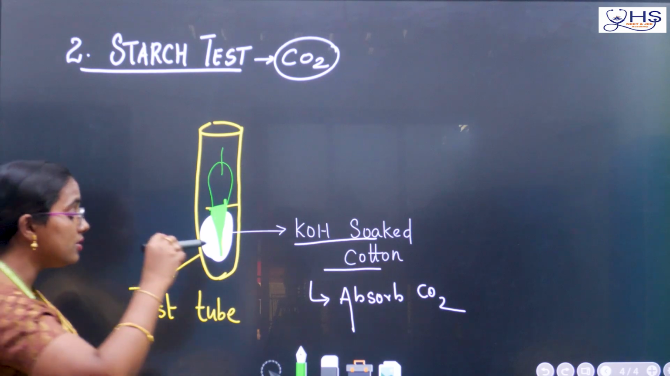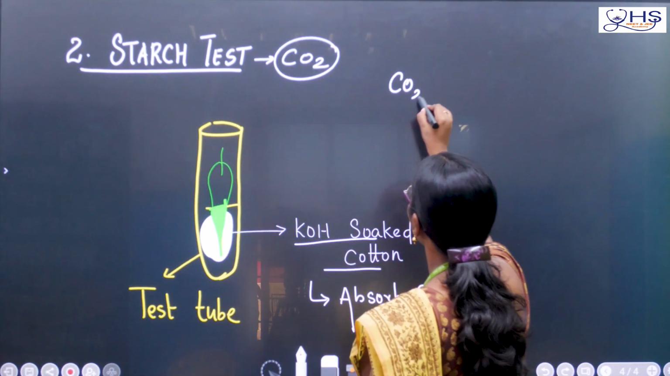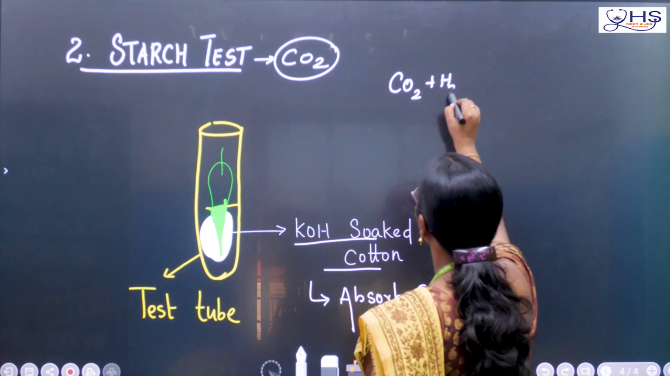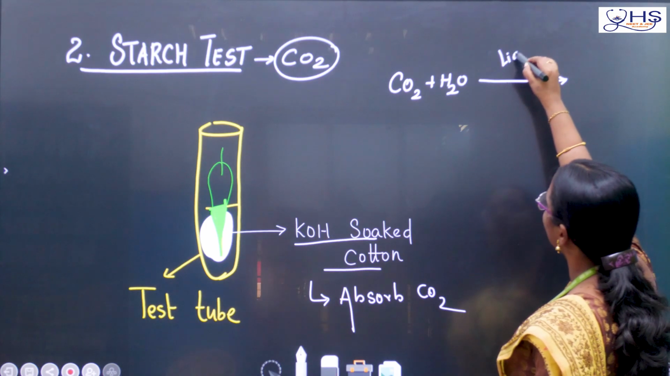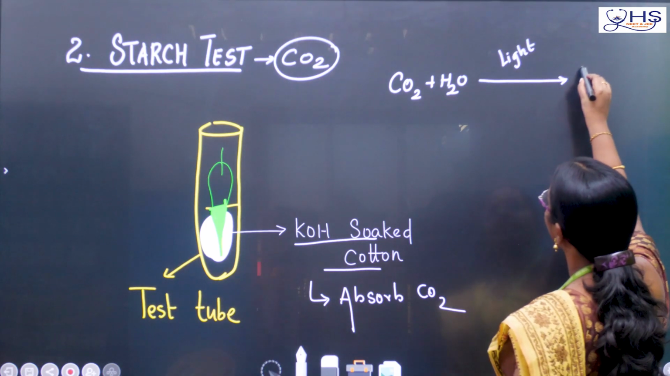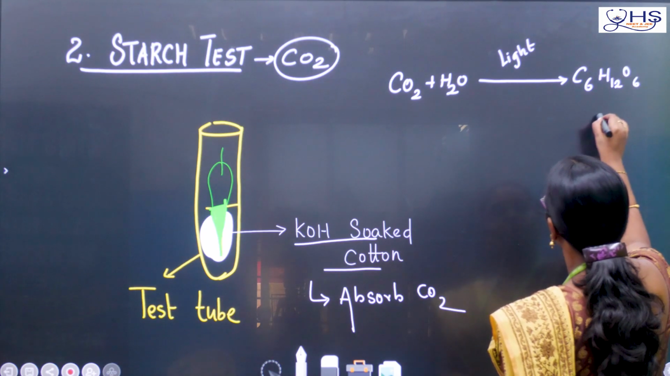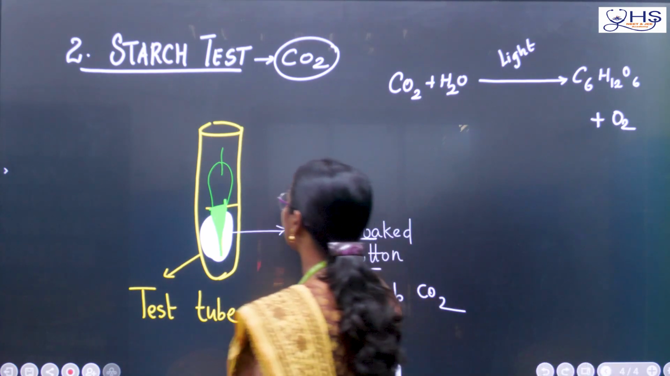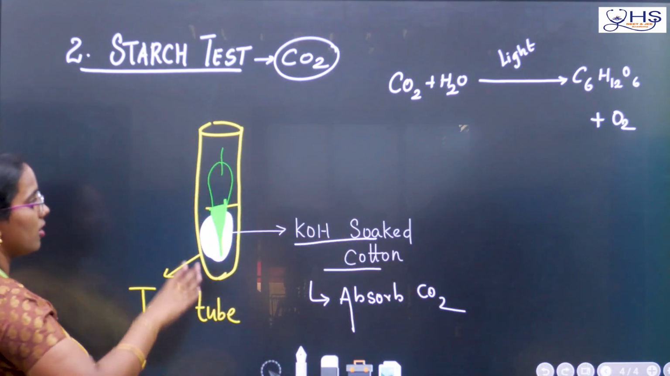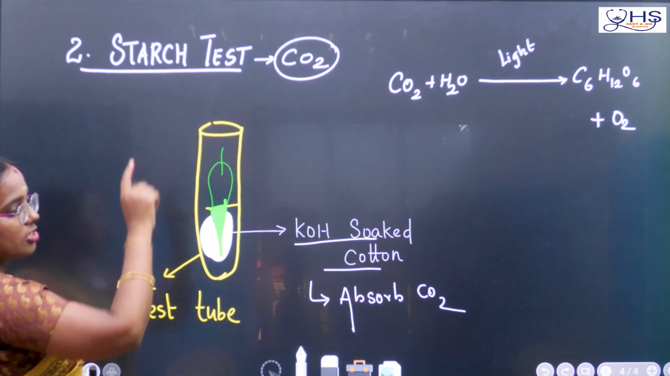Now CO2 is the input of the plant. CO2 is the input of the plant. CO2 plus water, this is the basic equation you are studying from 6th standard. CO2 plus water plus light energy will give C6H12O6 plus oxygen. Very good. Plus oxygen. This is the basic equation. That equation is not balanced. Okay, simply I have written the basic equation. CO2 plus water gives C6H12O6 plus O2.